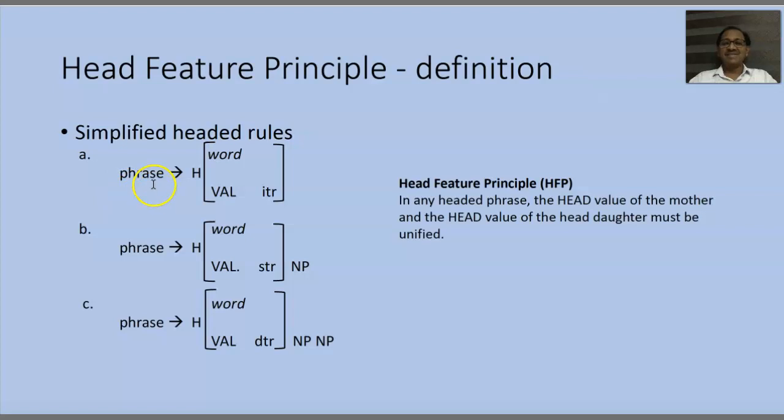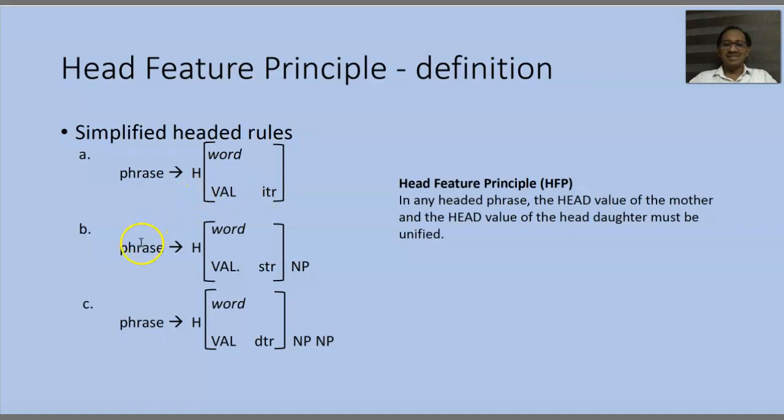A phrase which has a head, and head has the features. Head has a feature structure which is a word. The head is a word with a feature valence. What is the valence? ITR.